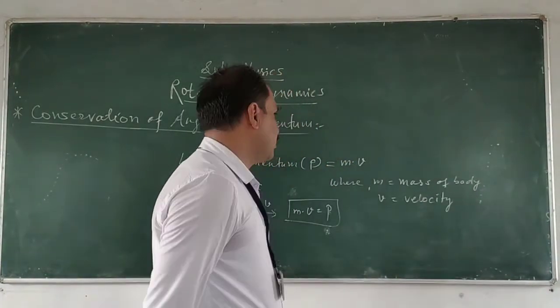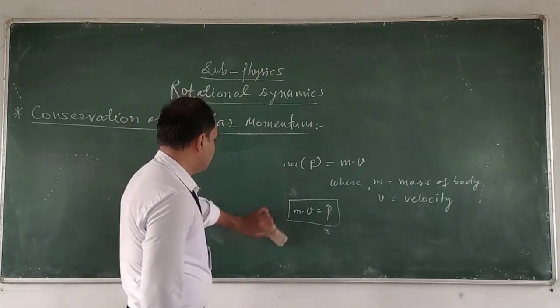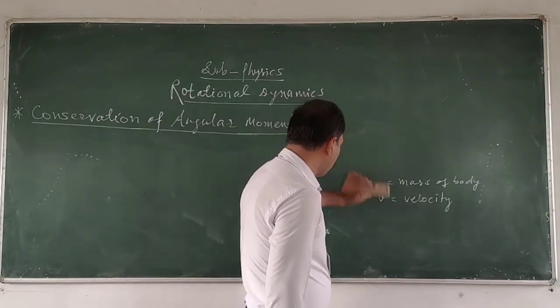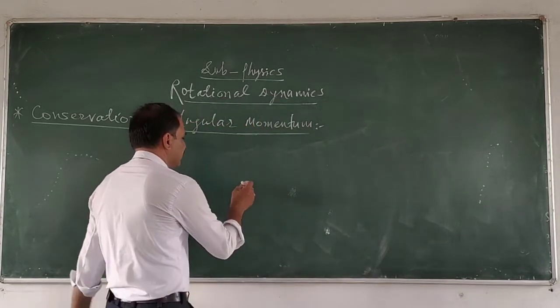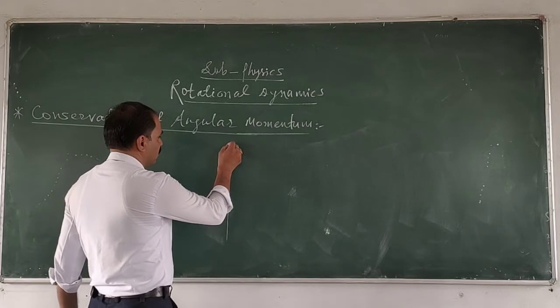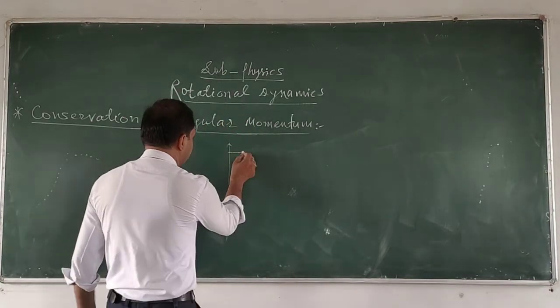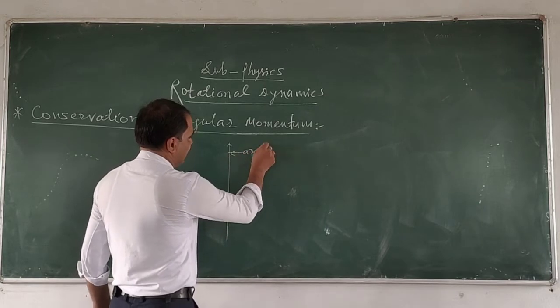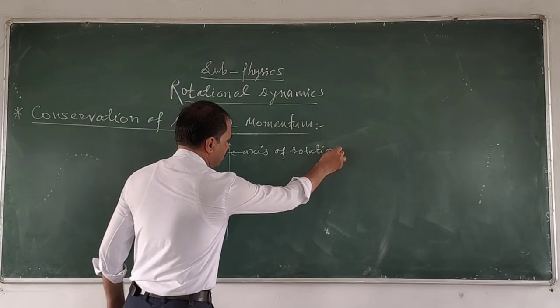But similarly, when we consider rotational motion instead of translational motion, what may happen? Suppose here is the axis of rotation. This is the axis of rotation.